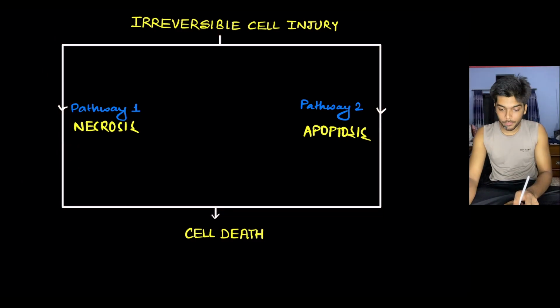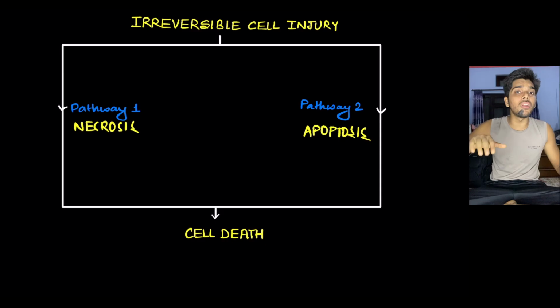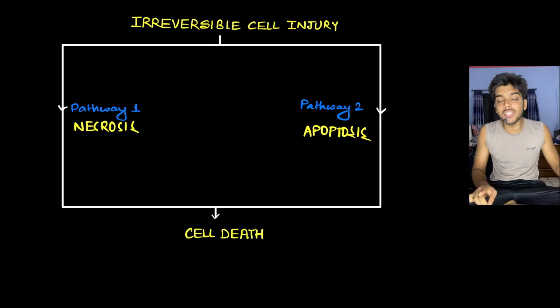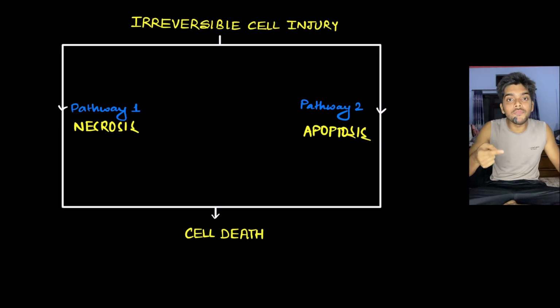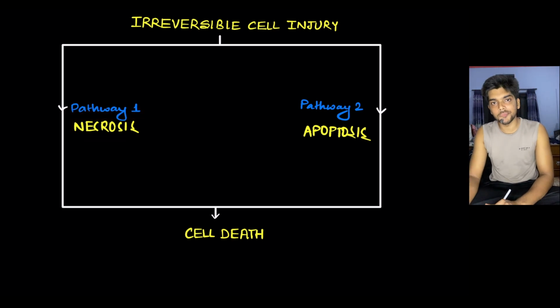And that is why in case of reversible cell injury, we simply learnt about the various morphological changes that take place. But in irreversible cell injury, it's best to learn the morphological changes taking place in the cell on the basis of the pathway that it follows. Starting off with the very first pathway, that is the pathway of necrosis.